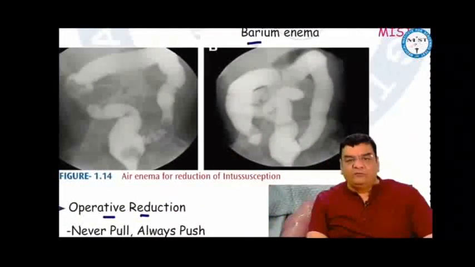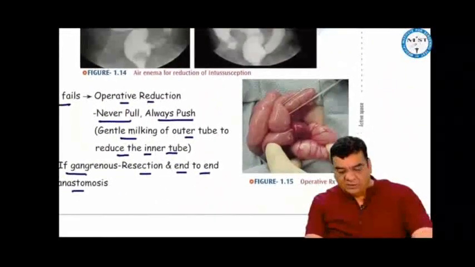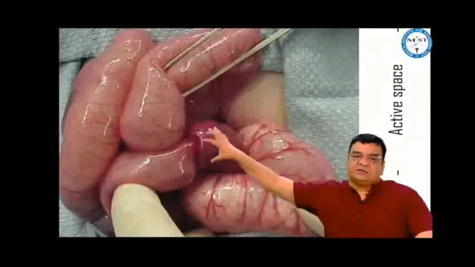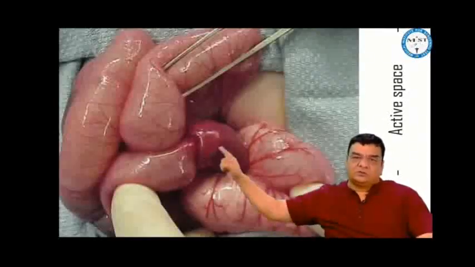Right. If by chance hydrostatic reduction fails, then we do operative reduction, wherein we never pull. It is always a gentle push, milking of the outer tube to reduce the inner tube. If by chance this area is gangrenous, then we have to do resection and anastomosis of the remaining parts.